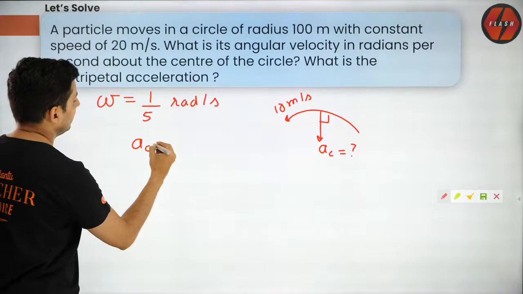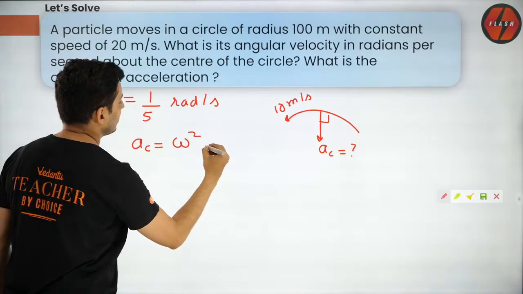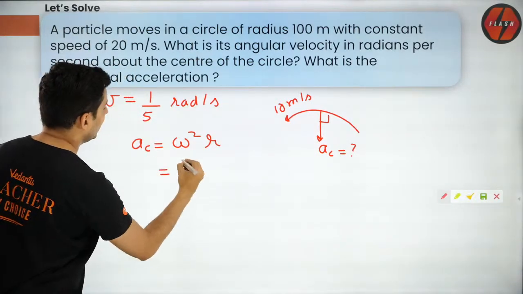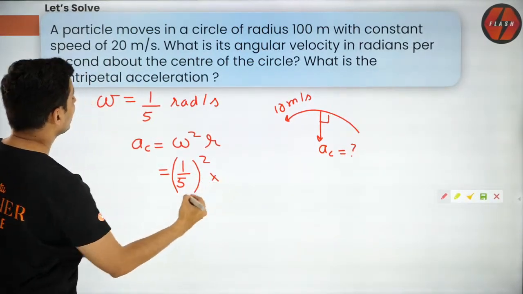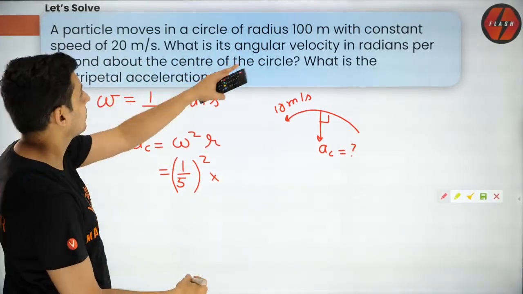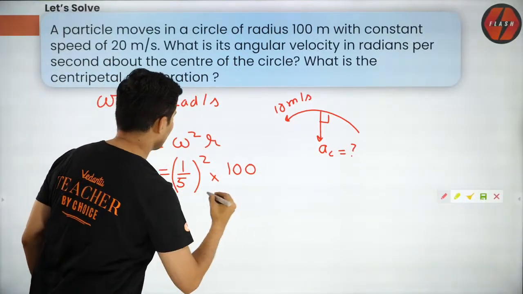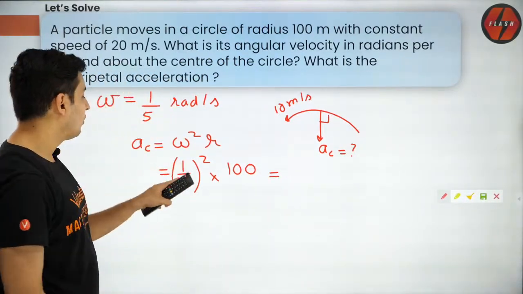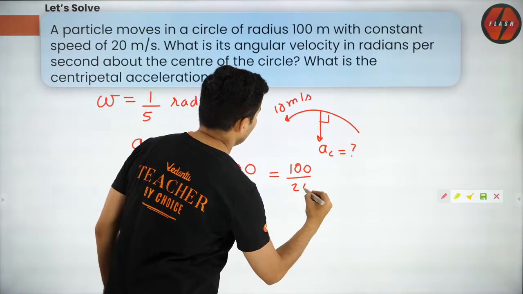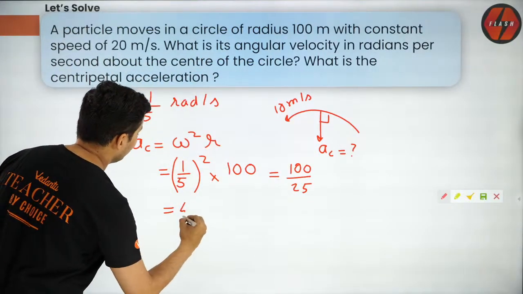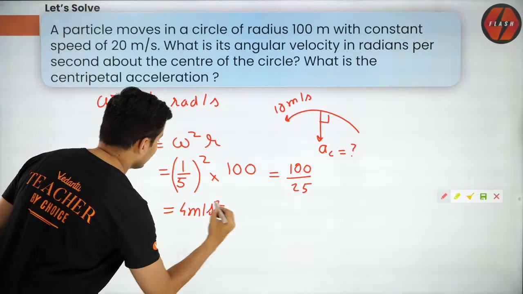So use the formula. a_c is omega square r. What is omega? 1/5. So square it, into what is the radius? Well, it is 100. So what will it become? 1/5 square is 1/25. So it will become 100/25, and that is nothing but 4 meters per second square.